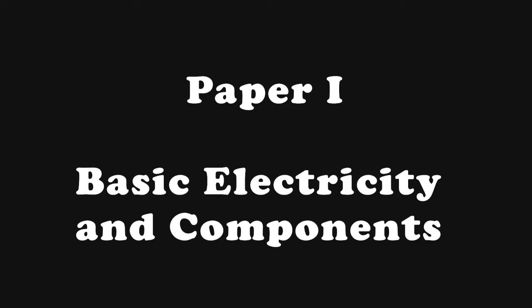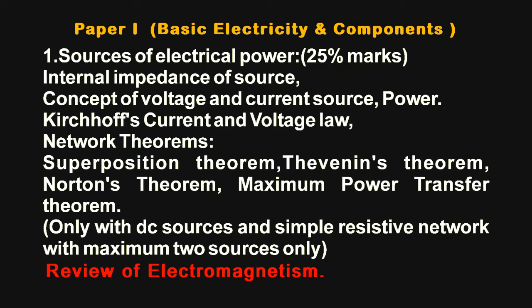Chapter 1 deals with sources of electrical power. Nearly 25% of marks are given to this chapter. In this chapter we have to study internal impedance of source, concept of voltage and current, then current source, power, then Kirchhoff's current law and voltage law, then some network theorems like superposition theorem, Thevenin's theorem, Norton's theorem, and maximum power transfer theorem. In all the topics, the sources used are only DC sources and the circuits are simple resistive circuits, and the maximum number of sources used should be 2 only.